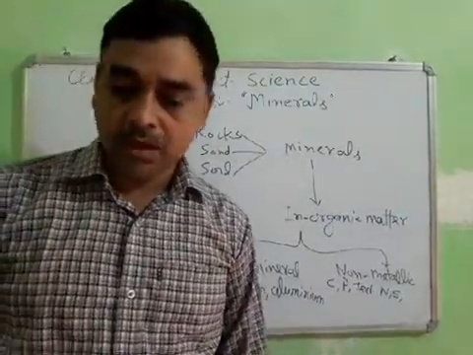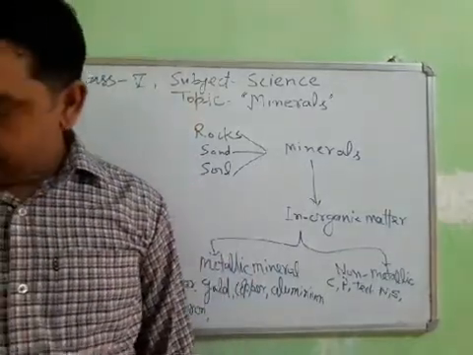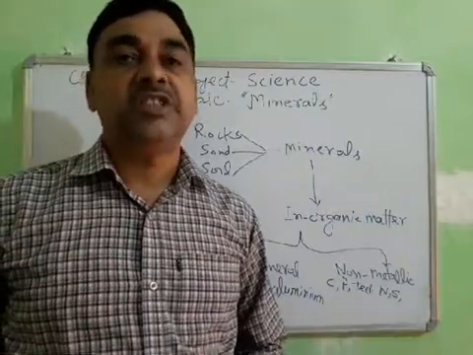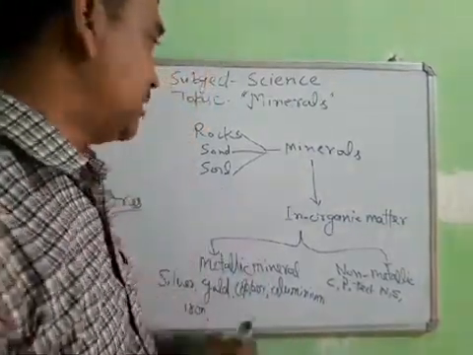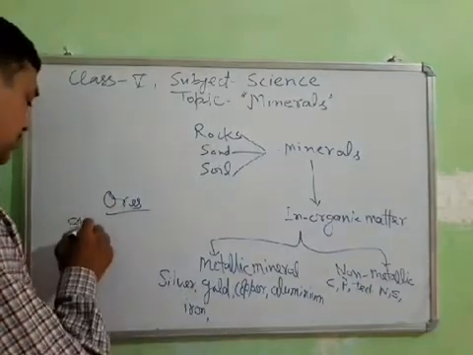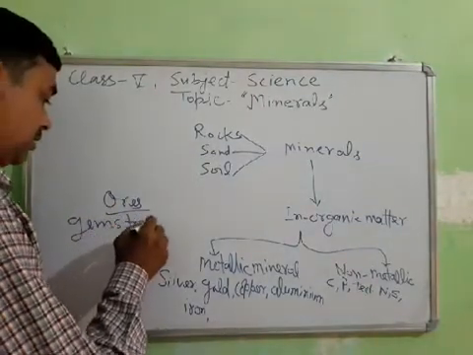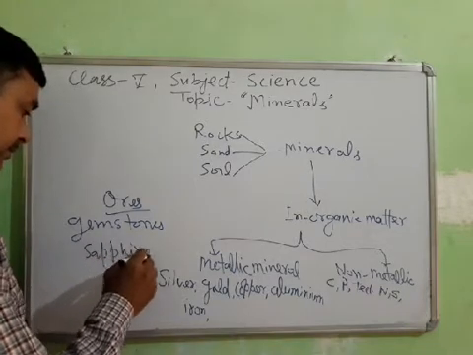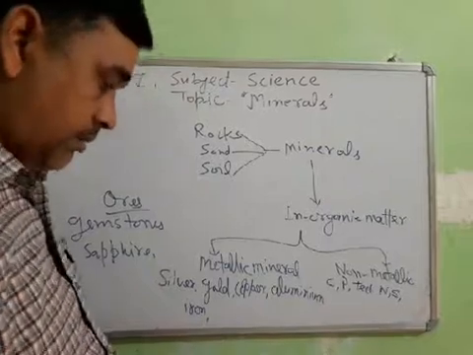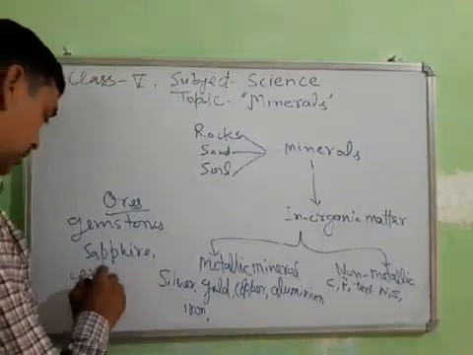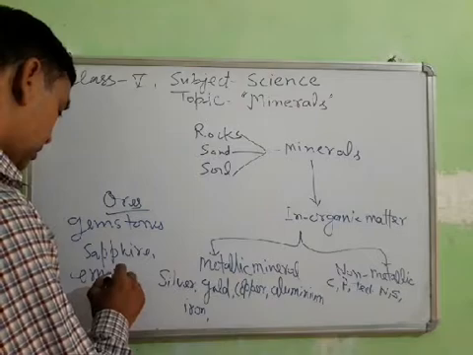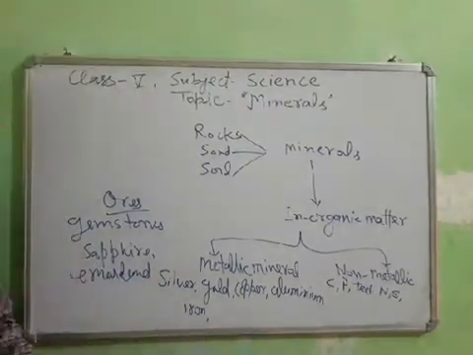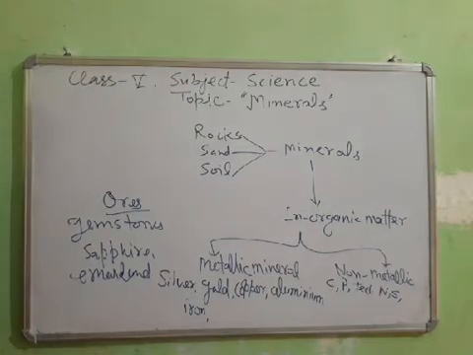Okay. And some gemstones are also used for making jewelry. Gemstones like sapphire and emerald are very costly and precious gemstones.